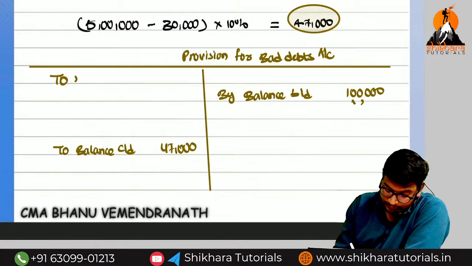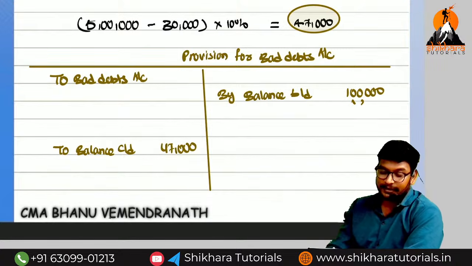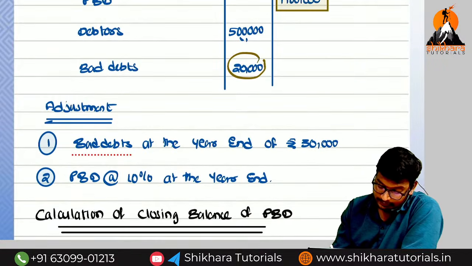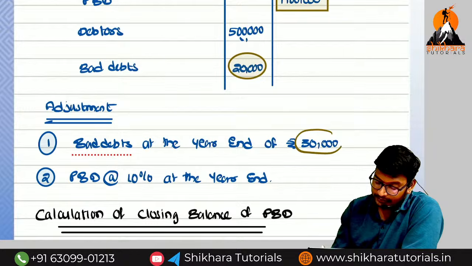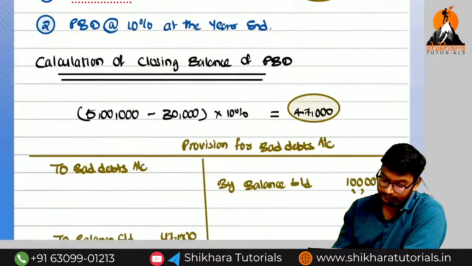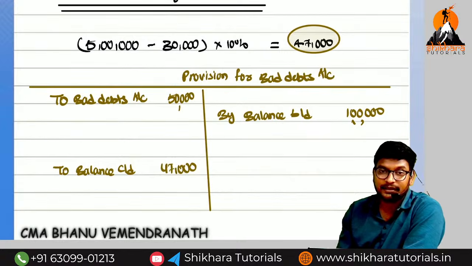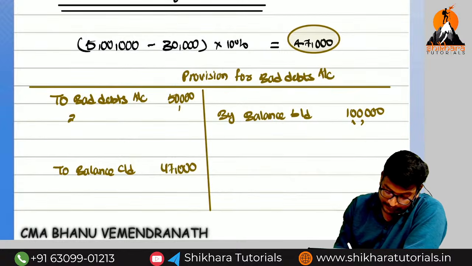So next one. 2 bad debts. What is the total bad debts, amma? In trial balance, how much? 20,000. And in adjustment, how much, amma? 30,000. What is the total? 50,000. Total we need to write only trial balance, amma. Total 20,000 plus 30,000.